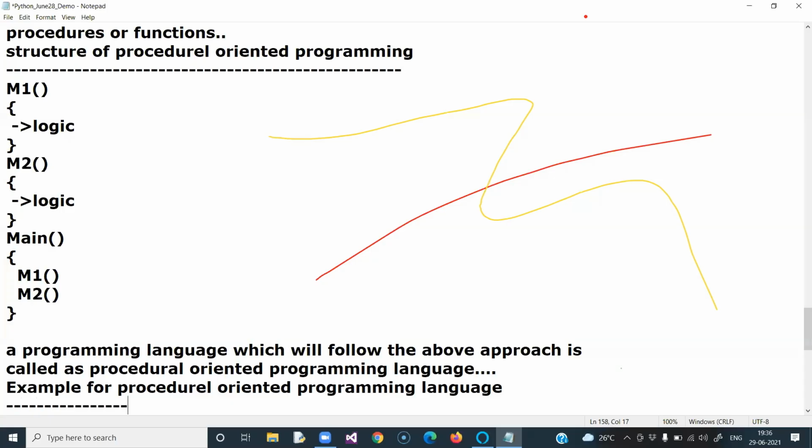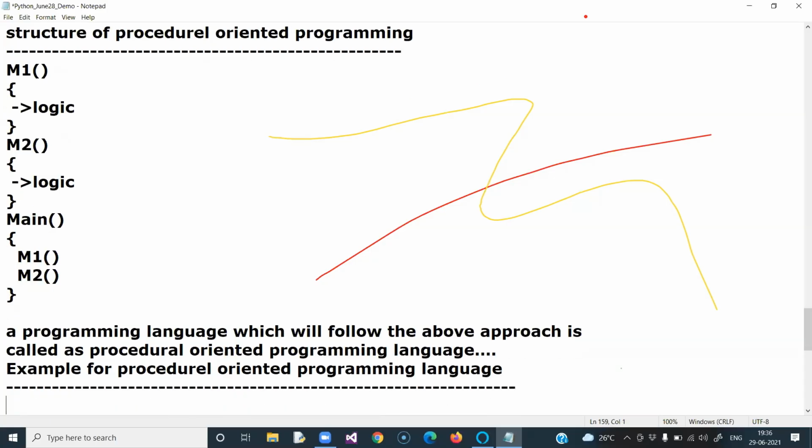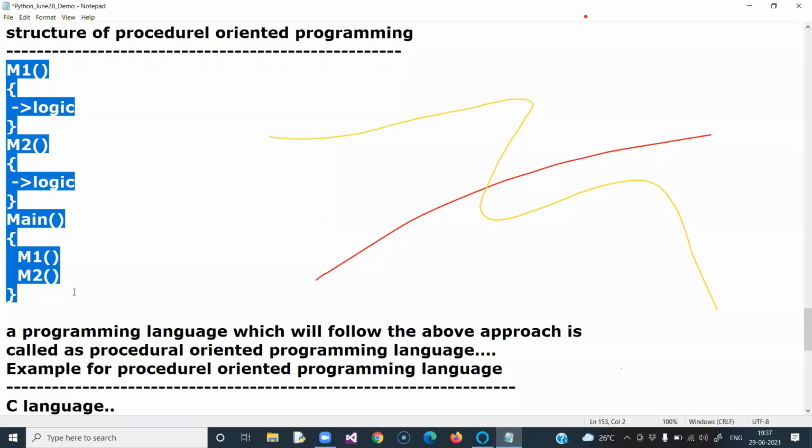Example for procedural oriented programming language: your C language will follow the above approach. That's why C is called a procedural oriented programming language. I hope whenever you have seen C language in your academics, you have seen programs almost all in this model.